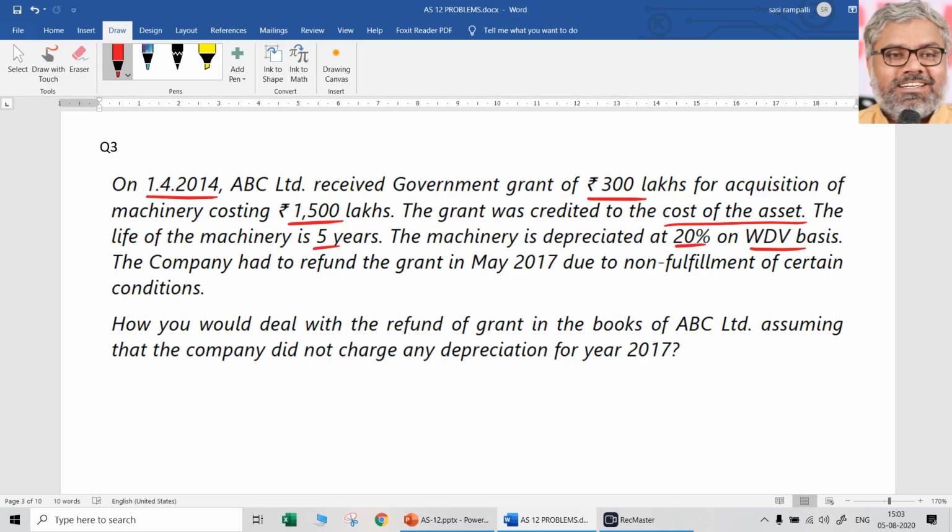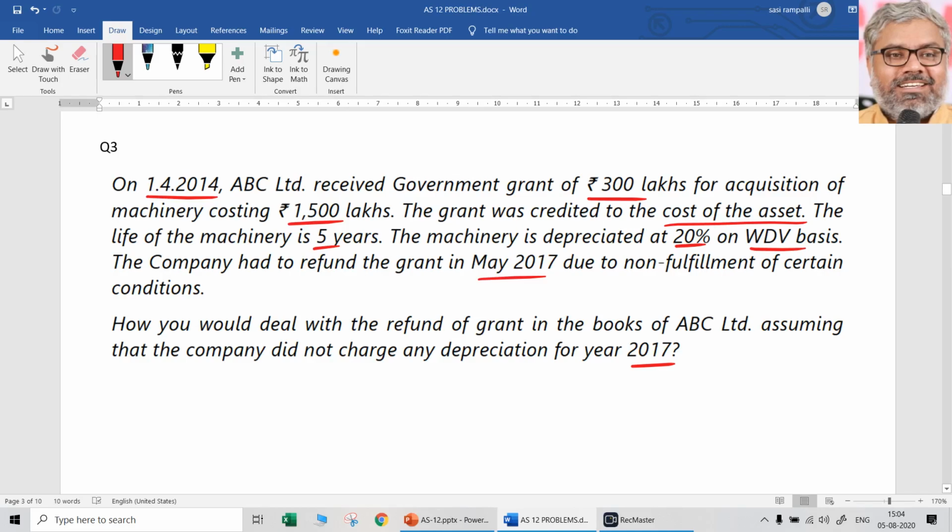Look at this different situation. The company had to refund the grant in May 2017 due to non-fulfillment of certain conditions. How would you deal with the refund of the grant in the books of ABC Limited, assuming that the company did not charge any depreciation for the year 2017? So for the year 2017 he is saying, okay, there is no depreciation charged for that year. In other words, up to 16 only the depreciation is charged.